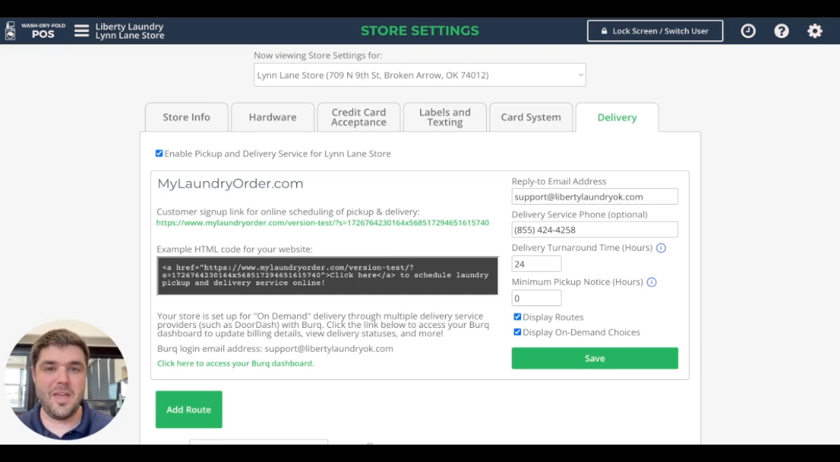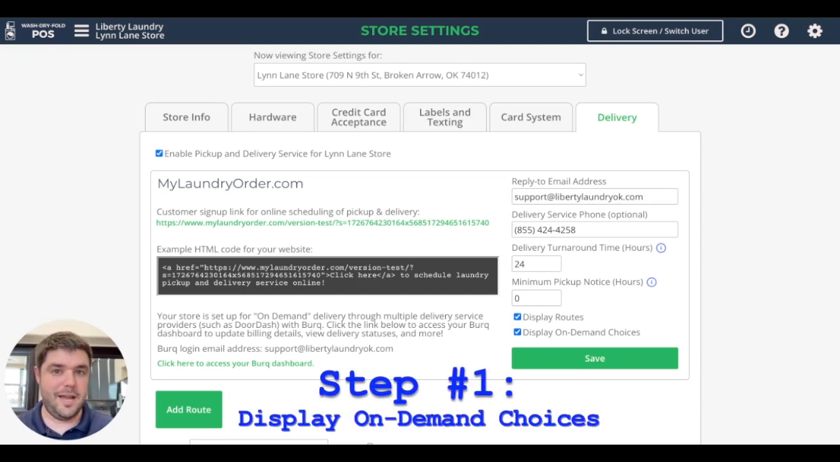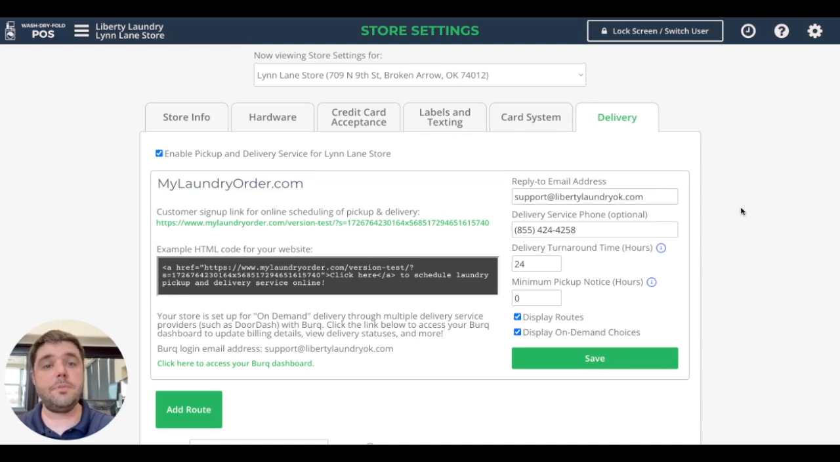So the very first step out of 3 steps is to make sure that you have display on-demand choices turned on. And if you don't see this user interface, please refer to our first video in this 3-part series. But we do need to make sure that display on-demand choices is turned on, and you'll click Save.